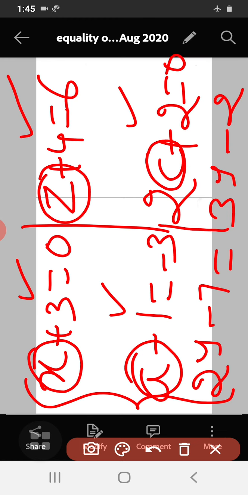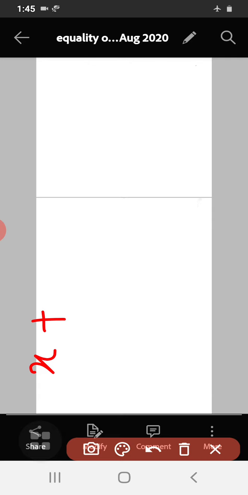So here c is the unknown, z is the unknown, y is the unknown, x is the unknown. So solve for x, y, z, a, b and c. I am going to do it in the next step. So I will consider this one. Equating the corresponding elements, what do we get? x plus 3 is equal to 0.